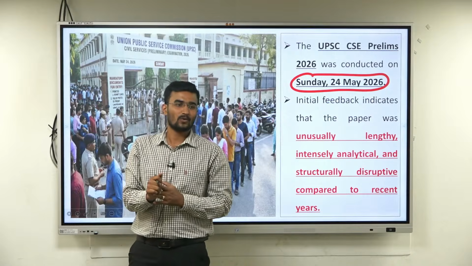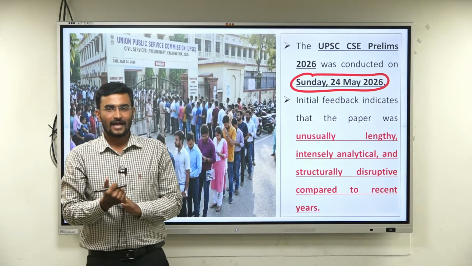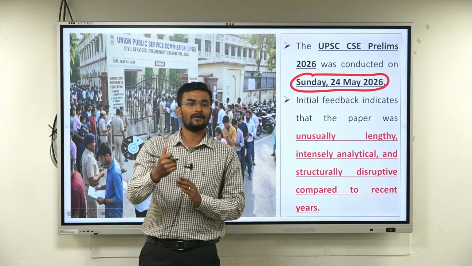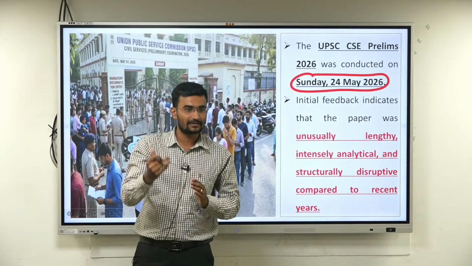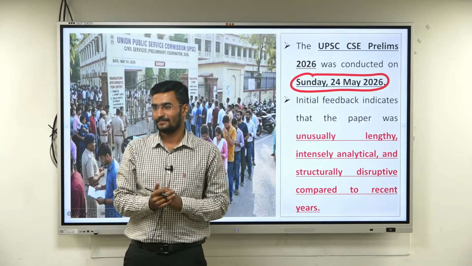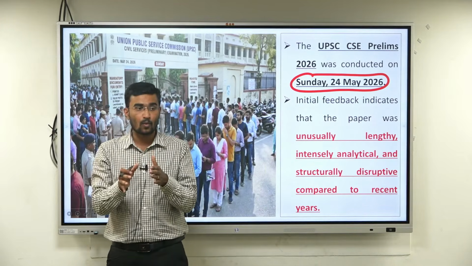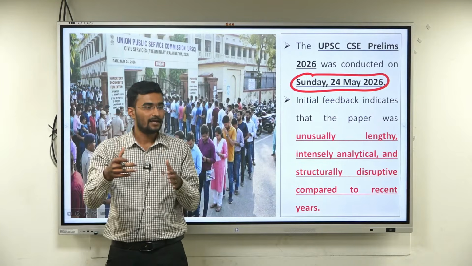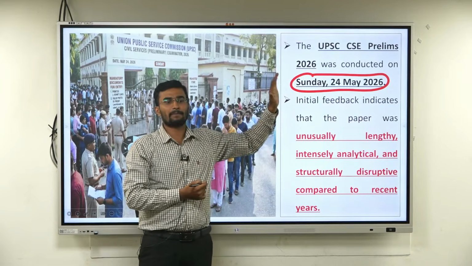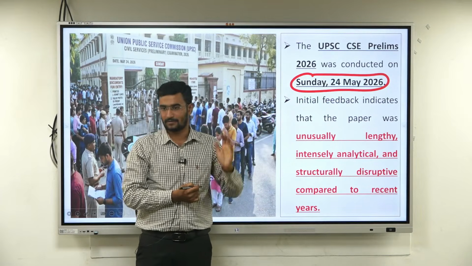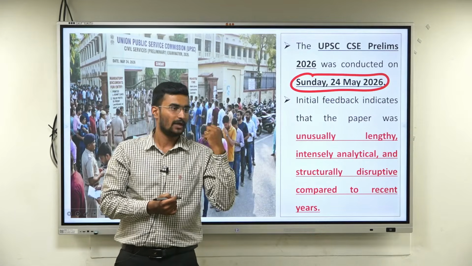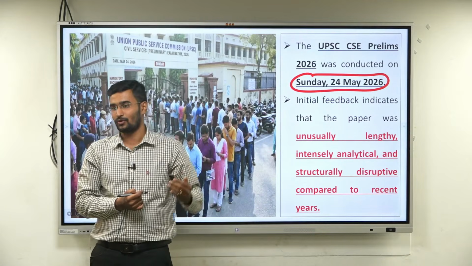How was the paper? Was it lengthier? Second, was it conventional, following the previous year trends? And third, have they changed anything? If they have changed anything, what was the change we have seen in yesterday's UPSC CSE 2026 paper? What was that adaptation? What change do we need to see for our upcoming examination also?